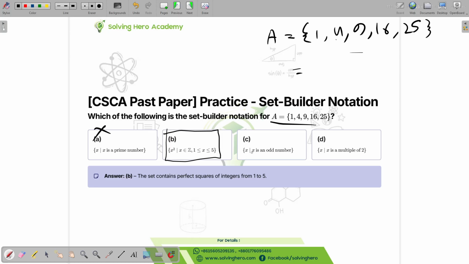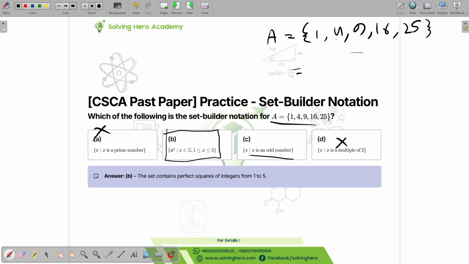But let's look at option C. X is an odd number. There are even numbers here, so it cannot be all odd numbers. X is a multiple of 2. It's not a multiple of 2, because we have 1 here, we have 9 here, we have 25 here. These are odd numbers. That means they are not a multiple of 2.